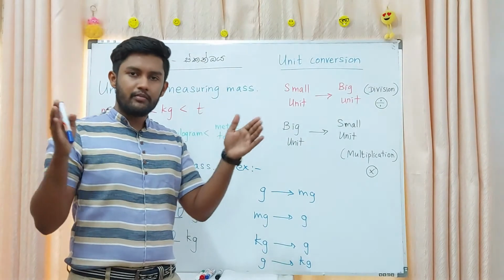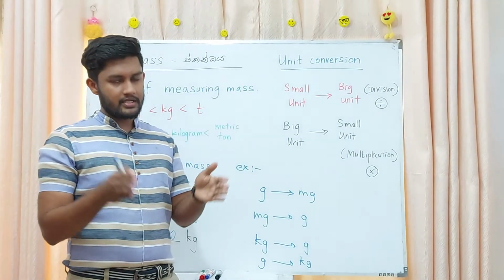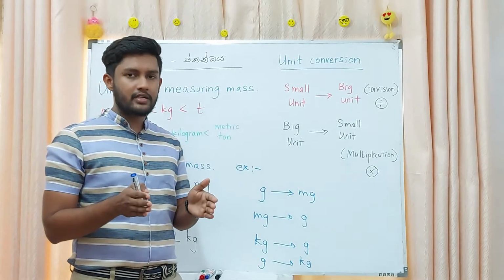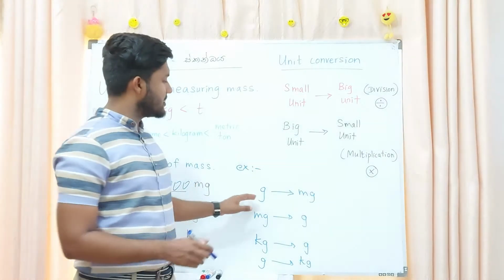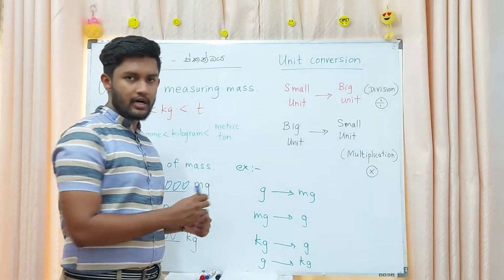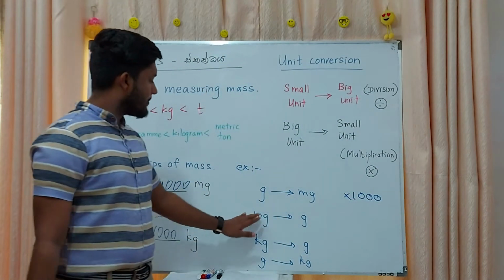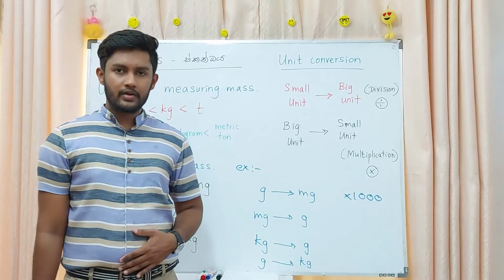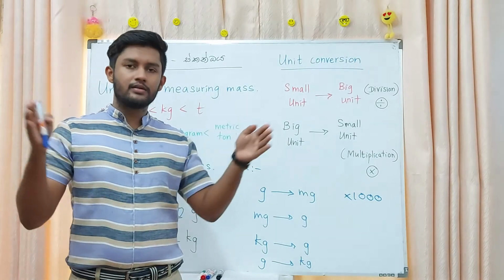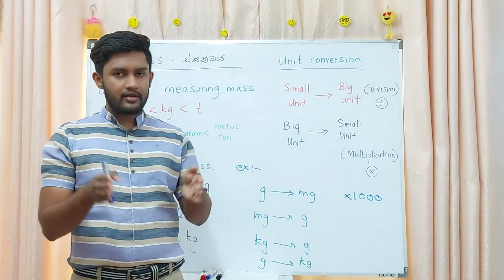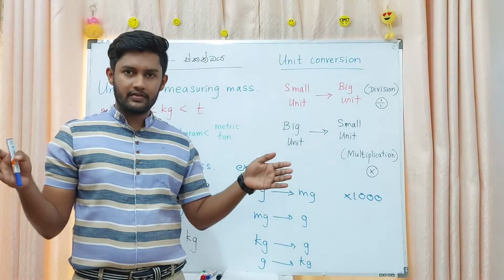That means big unit to small unit. Big unit to small unit, what you want to do? Multiplication. Then you want to multiply it by 1000, right? Multiply by 1000. Then here milligram to gram. How can you convert? Small unit to big unit. Small unit to big unit, you want to do the division.